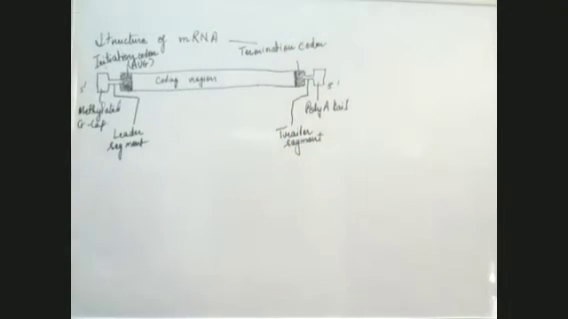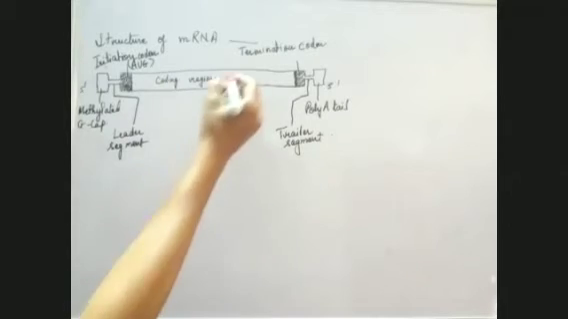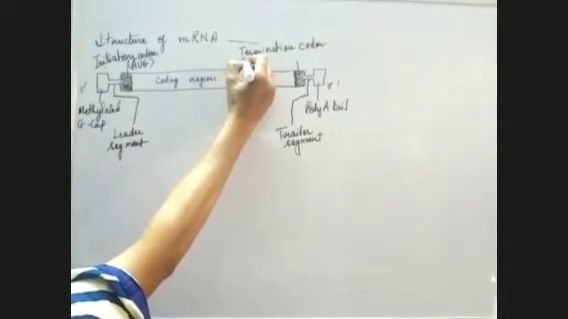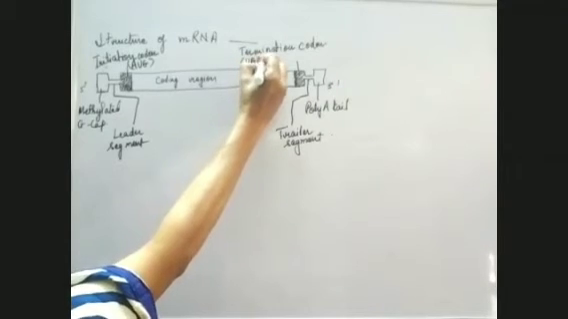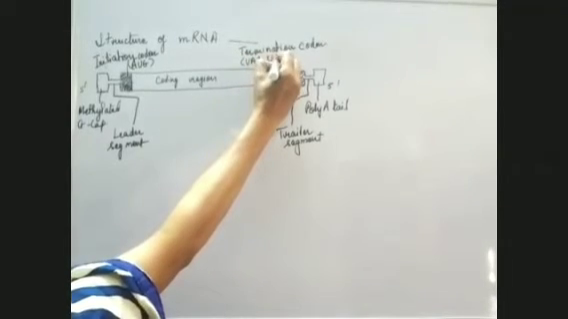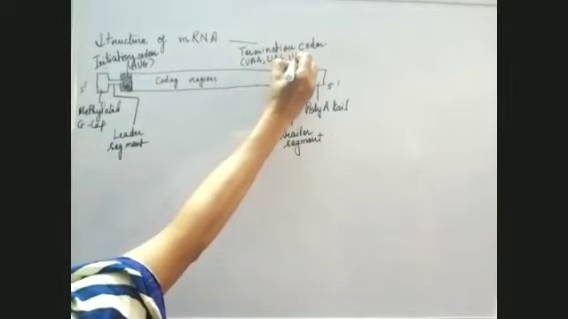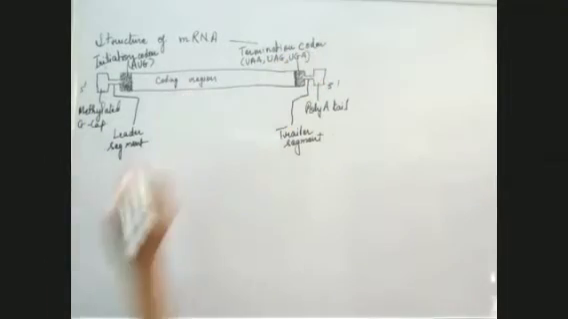That means where the process of translation will end. And what are those codons which will end the process of translation? Those codons are UAA, UAG, and UGA. These three are the nonsense codons which will terminate the process of polypeptide chain formation, or translation. So this is the structure of messenger RNA.